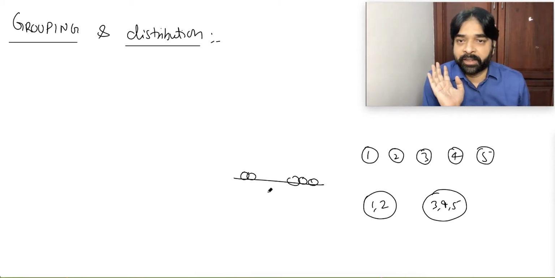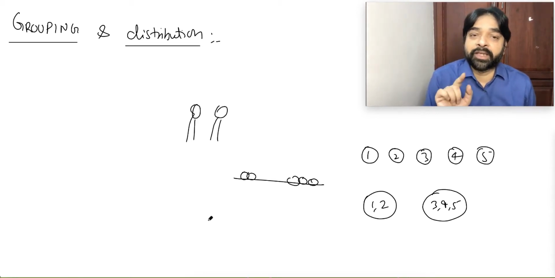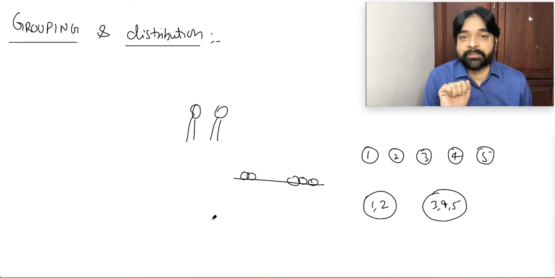Did you understand? Now, imagine there are 2 persons who want to take these groups. Now it matters who will get the 2 gold coins and who will get the 3 gold coins. That makes a huge difference.